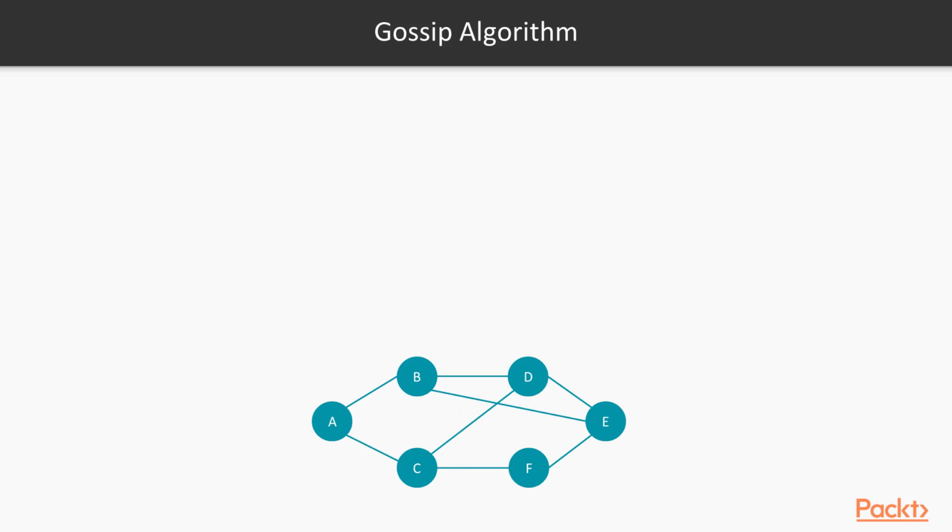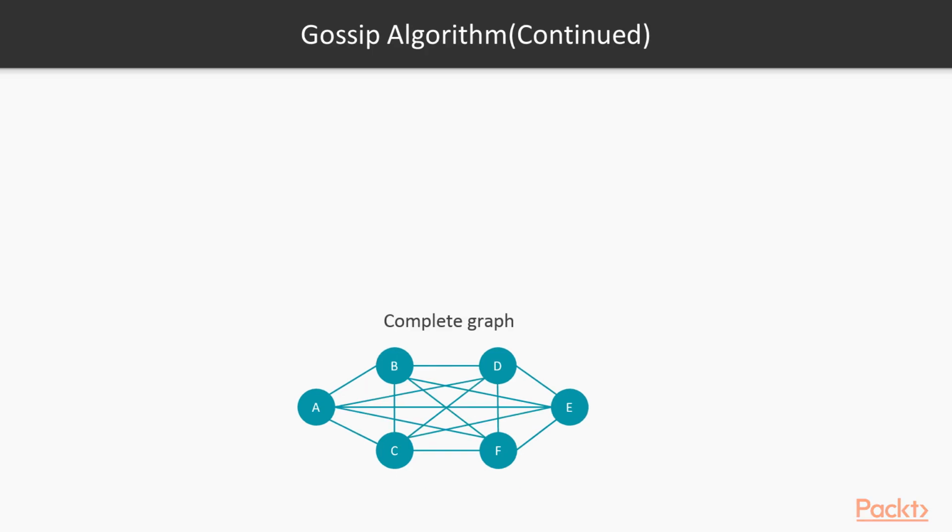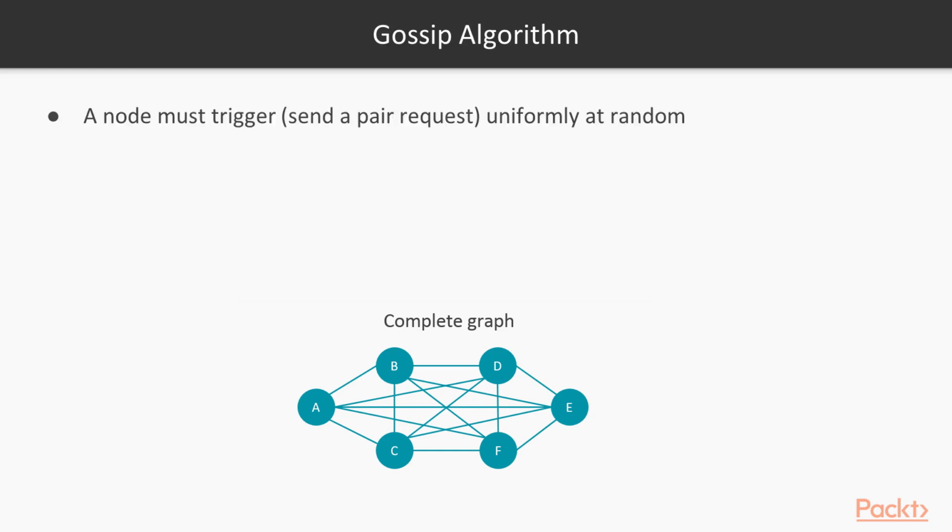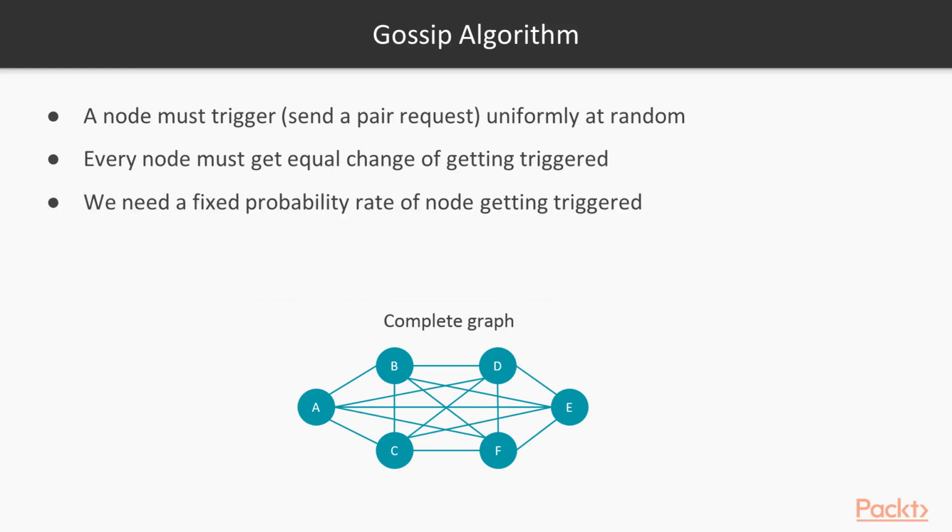For that, we need to link all the nodes with each other so that there is a direct path between each node. Now, in order to start the gossip algorithm, we are not going to send an input to any of the nodes from a laptop through USB, but instead nodes have to trigger, which means sending a pair request uniformly at random. We also need to make sure that every node gets an equal chance of getting triggered. It shouldn't be like A and B are triggering most often and E, F, C are not triggering much. So we need a fixed probability rate of nodes getting triggered equally in a network.